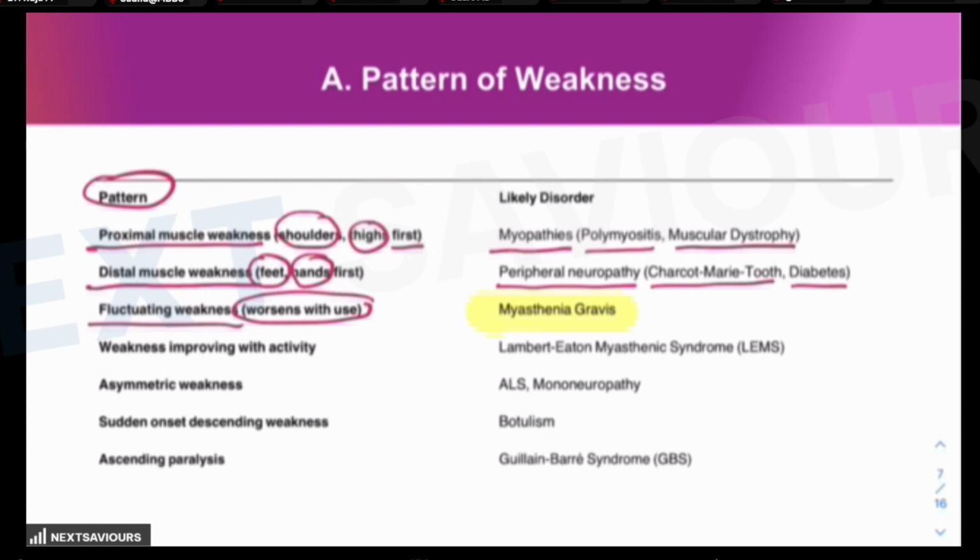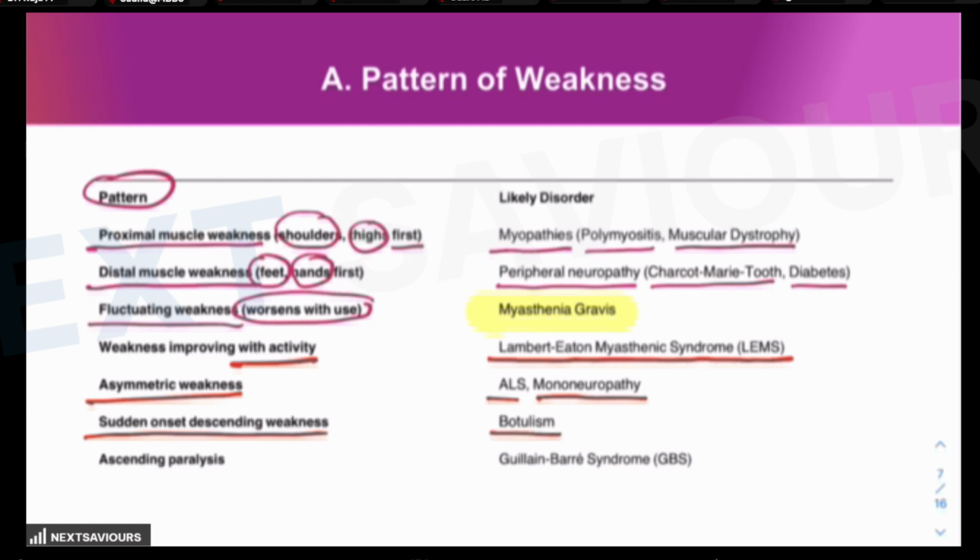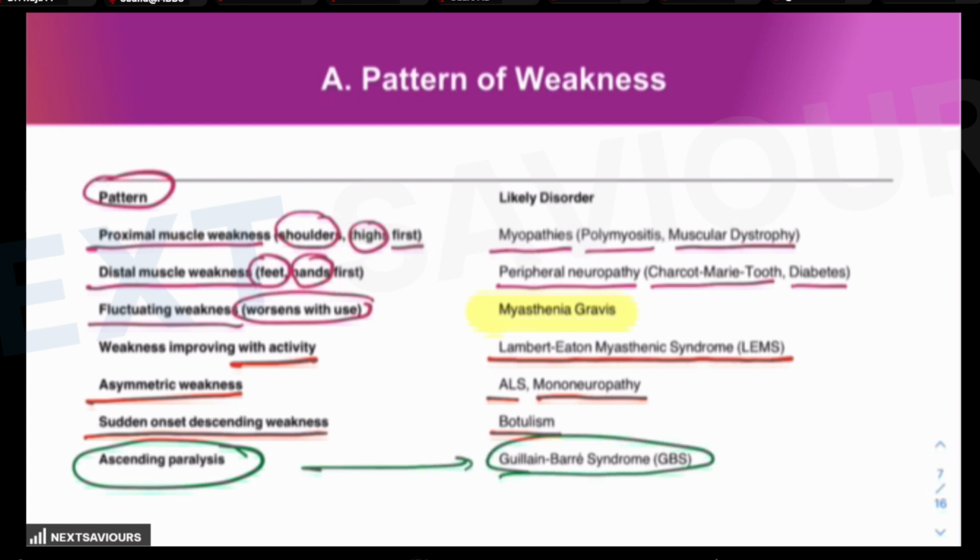But the weakness that improves with activity is a specific finding of Lambert-Eaton myasthenic syndrome that we have already talked about. Now, asymmetric weakness is a feature of amyotrophic lateral sclerosis or mononeuropathy. Sudden onset descending weakness is a feature of botulism, and most importantly, the ascending kind of paralysis is a specific finding for Guillain-Barré syndrome. So this is the pattern which will always be provided to you in a question for you to further consolidate the answer that you are getting.